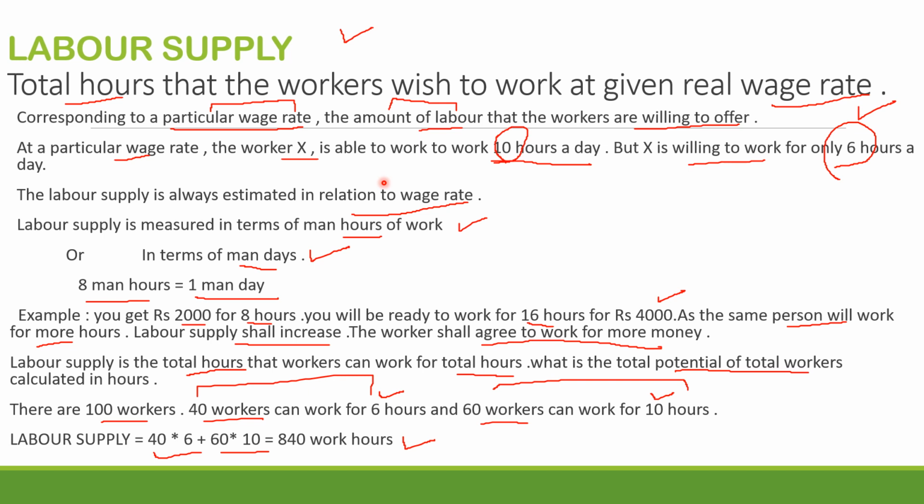In the same way, it happens in the labor supply also. What is the prevailing wage rate? According to that, the labor will be willing to work. So very simple. What is labor supply? Labor supply is the hours the worker will work at this given wage rate.